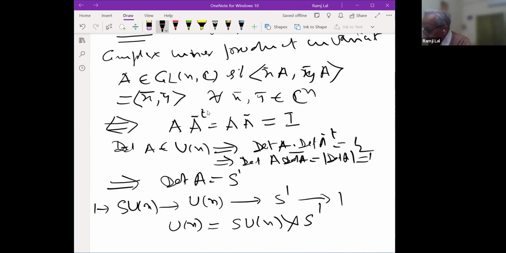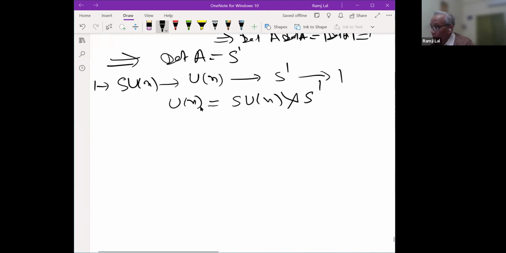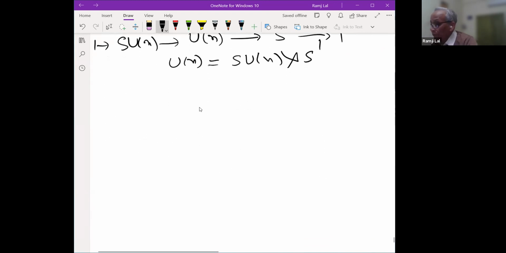So we look to describe SUN. I'll say something about SU2 first of all. SU1 is just the trivial group, you see. So therefore, I'll describe SU2 now. What is SU2 here? The determinant has to be 1. I'll just describe SU2 separately. That is a 2 × 2 matrix.